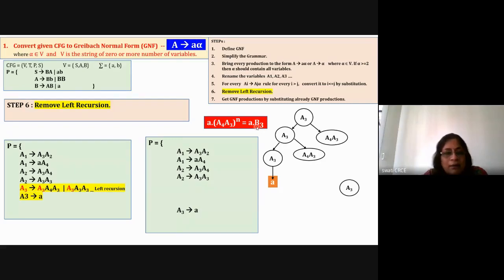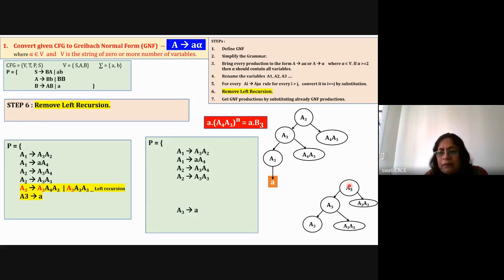Okay, this way I'm going to take the decision about this particular rule. But let's try and check for the second rule also. So second is A3 is equal to A3 A3. So I'll draw the parse tree. If you draw the parse tree, then it is very easy to recognize this pattern. Otherwise, it is difficult to recognize the pattern by looking at the rule only. So draw the parse tree, and now take the rule A3 is equal to A3 A3.